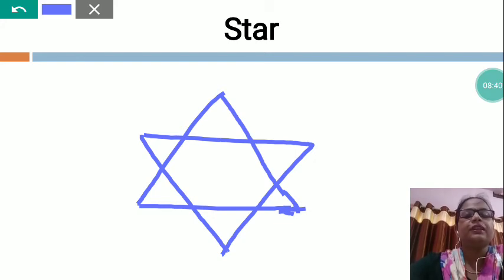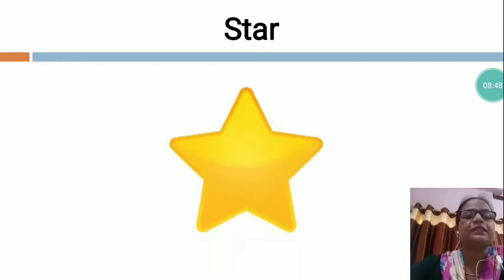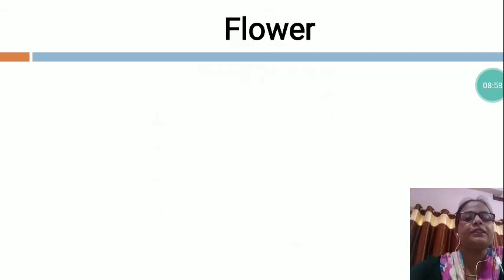So my dear, who has made the star? God. The star is a God made thing. Now I am going to show you. Yes, this is the picture of the star. First you will draw, and after that you will fill color. Now next I am going to show you God made things.